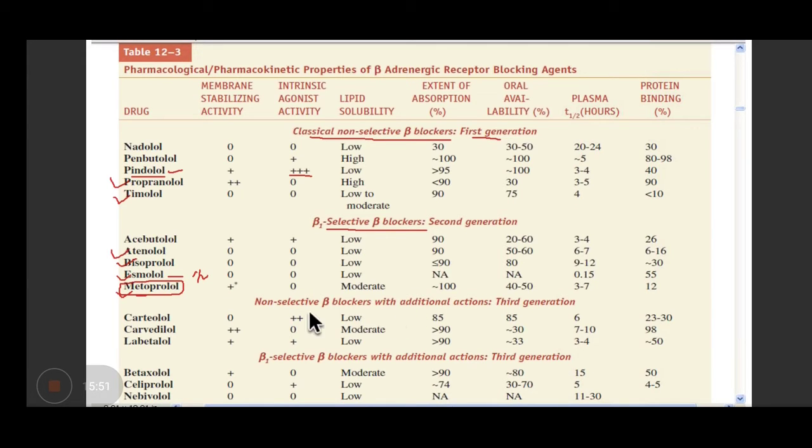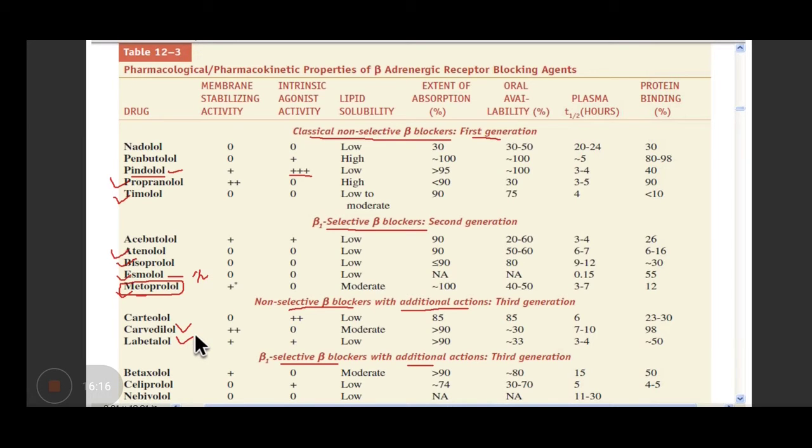Then we have another group which has got some additional actions: non-selective beta blockers with additional action and beta 1 selective with additional actions. So in the non-selective, we have carvedilol and labetalol. Both act on alpha and beta receptor. That's why they are non-selective.